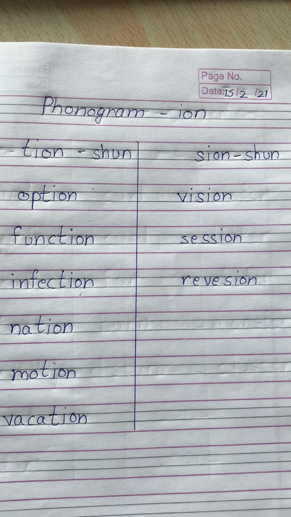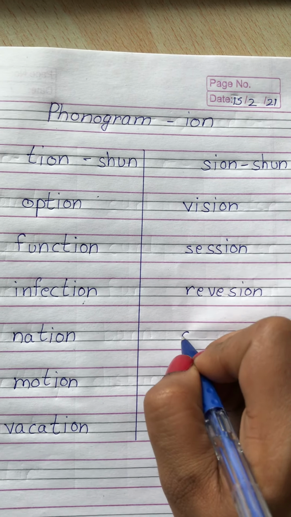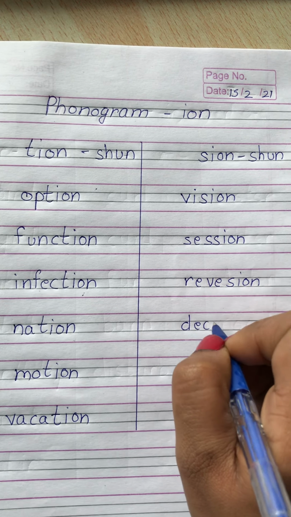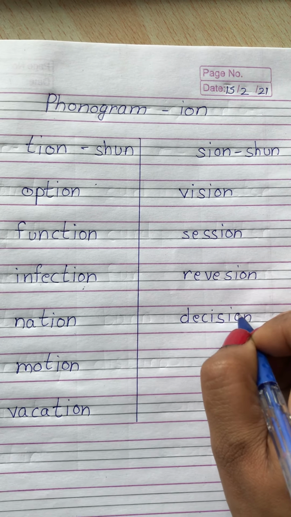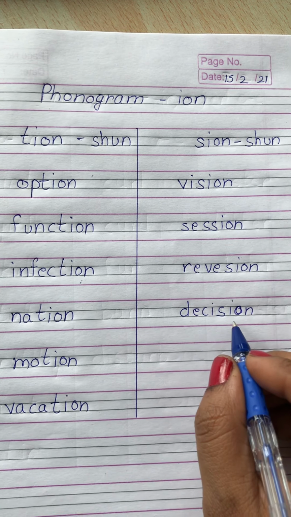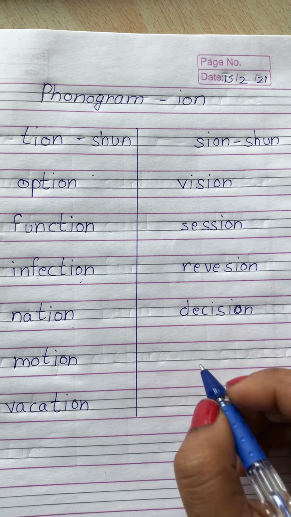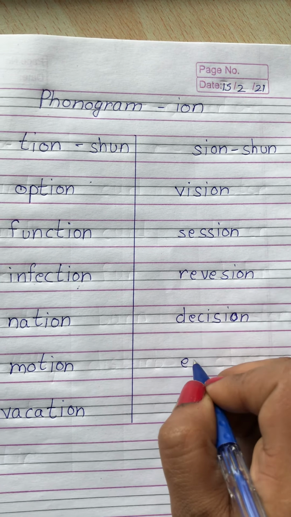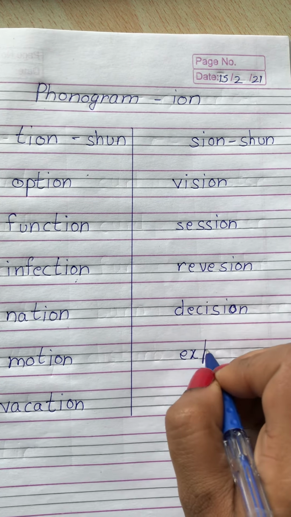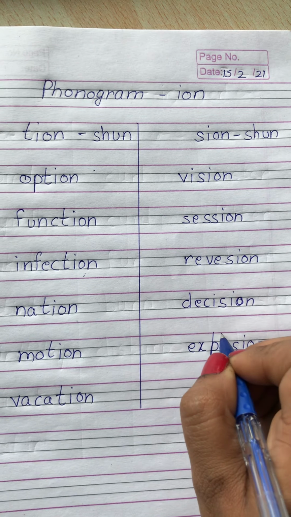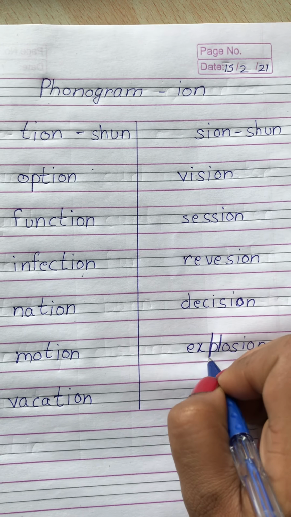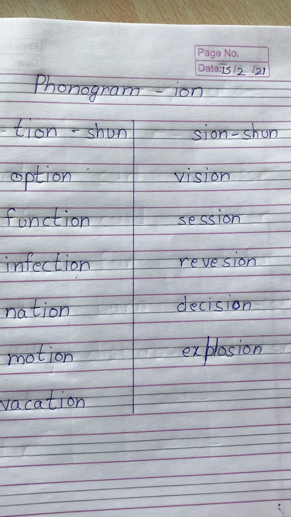We do revision before our exams, right? Next is decision. Next is explosion. Right? Explosion.